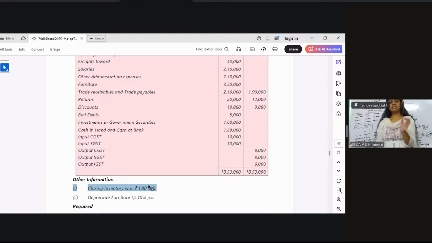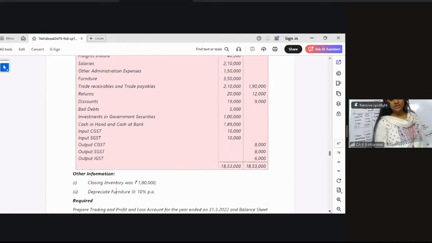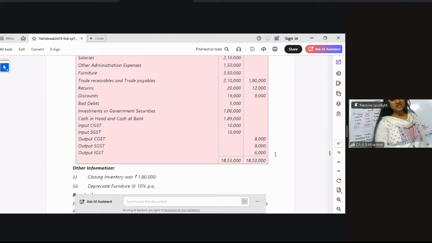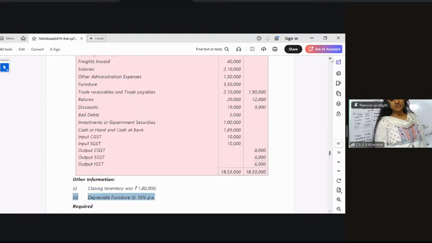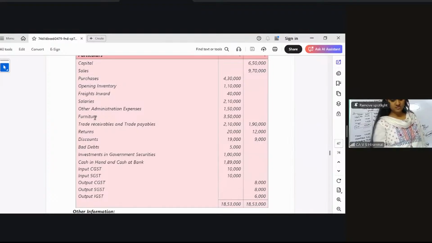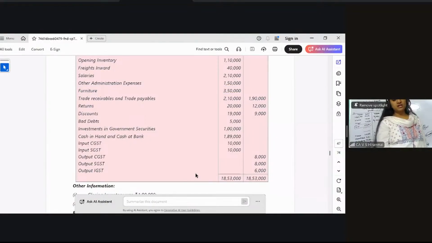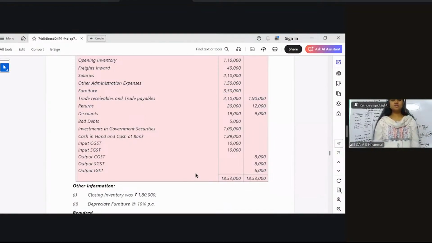It will come in the trading account on the credit side, and in your balance sheet on the current asset side. Now there is one more thing. This is the second adjustment with regard to depreciation, but a very easy adjustment. Depreciate the furniture. Furniture's value is 3 lakh 50. On that, 10 percent comes to 35,000. So 35,000 depreciation is your expense. Take it to the P&L account.